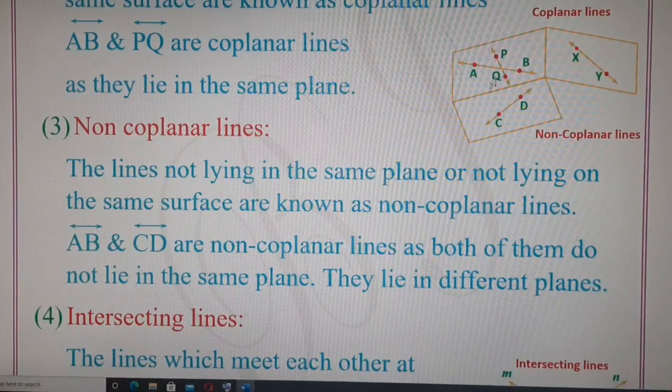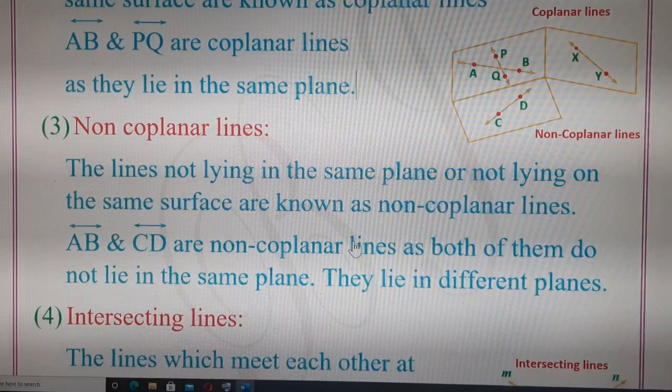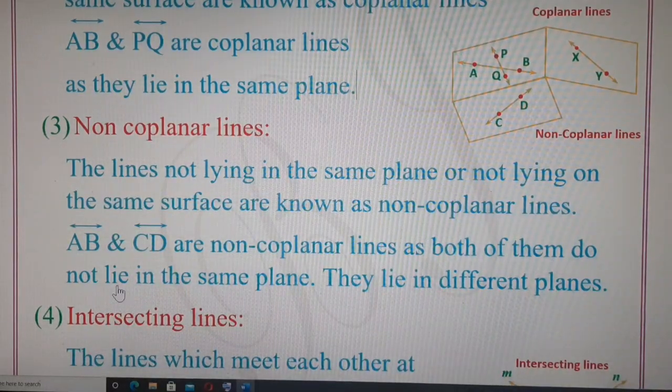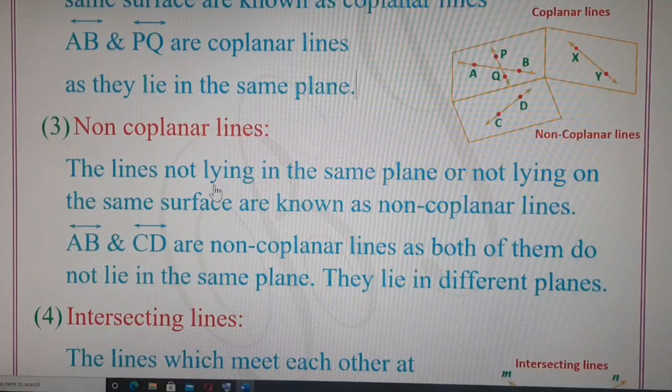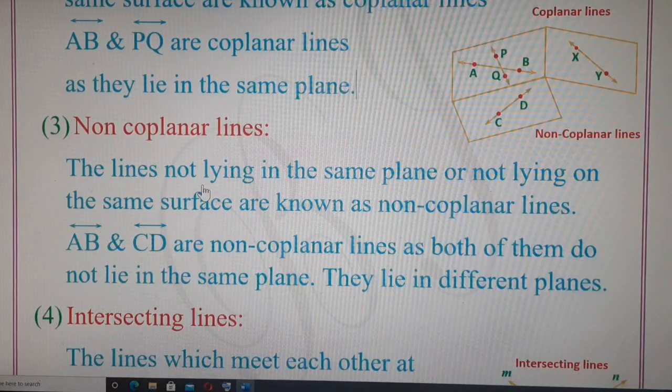If we look at the diagram, line AB and line CD lie on different surfaces, or we can say they lie in different planes. So line AB and line CD are non-coplanar lines, as both the lines do not lie in the same plane or on the same surface. They lie in different planes. So the lines lying in different planes are known as non-coplanar lines. The lines lying in the same plane are known as coplanar lines.